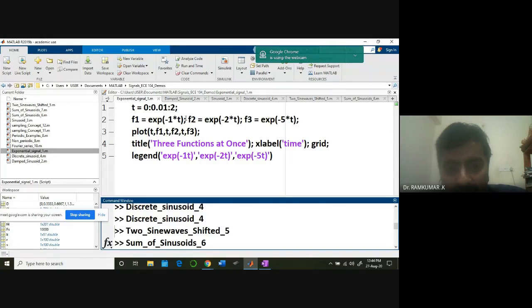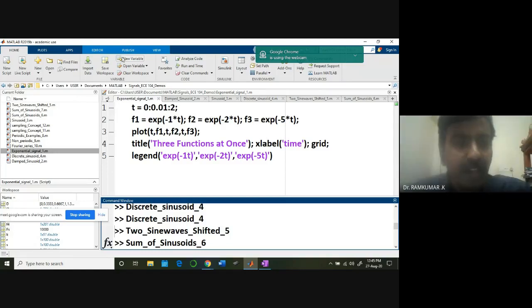Now I'm going to take these t values and plug them into an exponential function: -1t, -2t, -5t. That's the graph I have shown you. So these are the three functions I have. I simply plot them for various values of time t. The three exponential functions I can plot. Title: three functions at once. The x-axis is labeled as time, shown in the form of a grid, and I can use a legend: exponential 1, exponential 2.